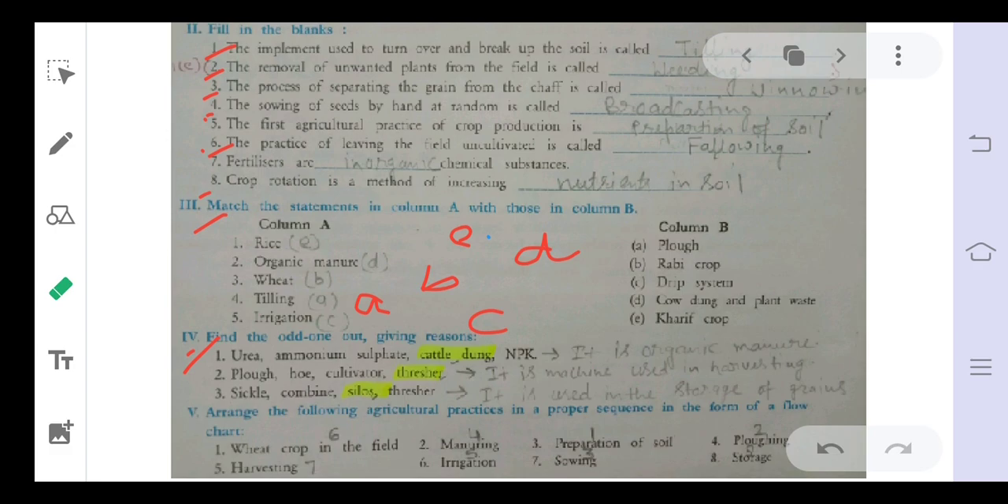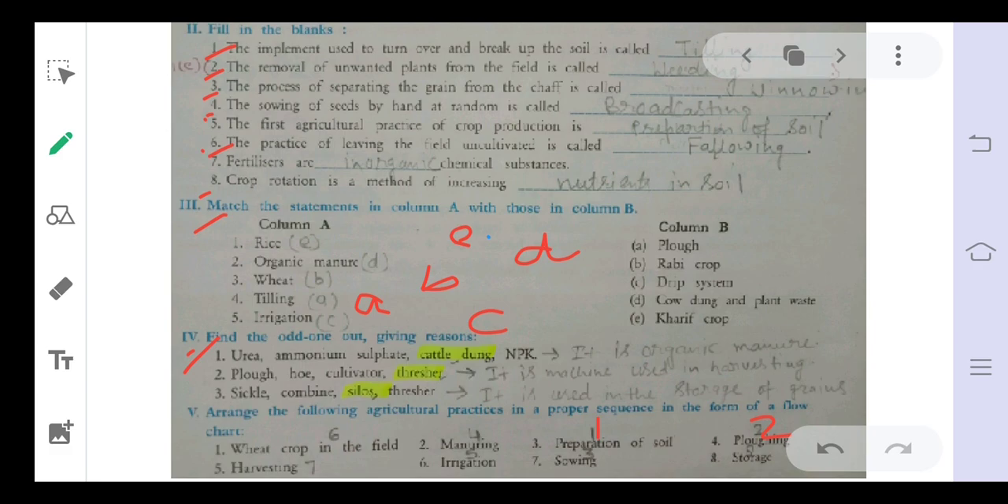Then here some agricultural practices are given and you have to arrange them according to their sequence: wheat crop in the field, manuring, preparation of soil, plowing, harvesting, irrigation, sowing, and storage. What will be the first agricultural practice? It is the preparation of soil. How is it done? With the help of plowing. So second will be plowing.